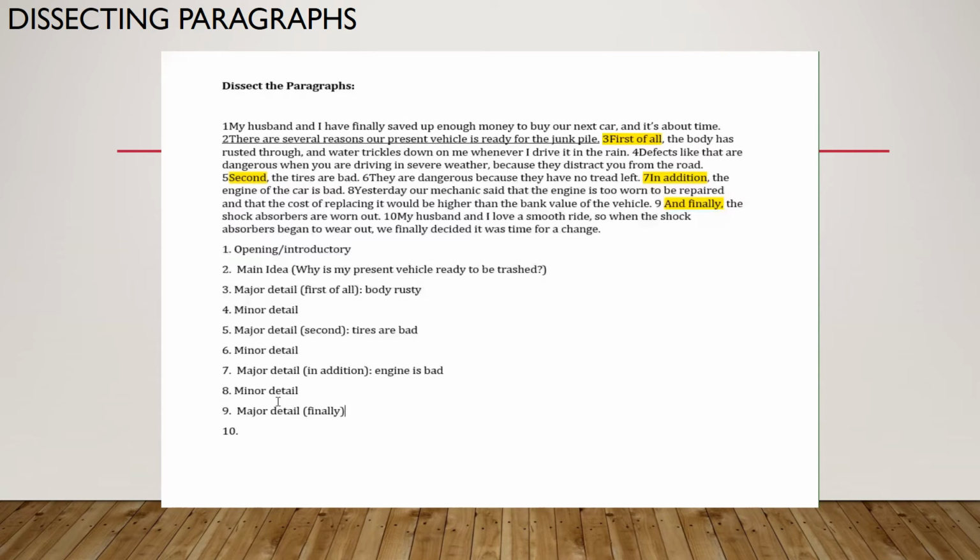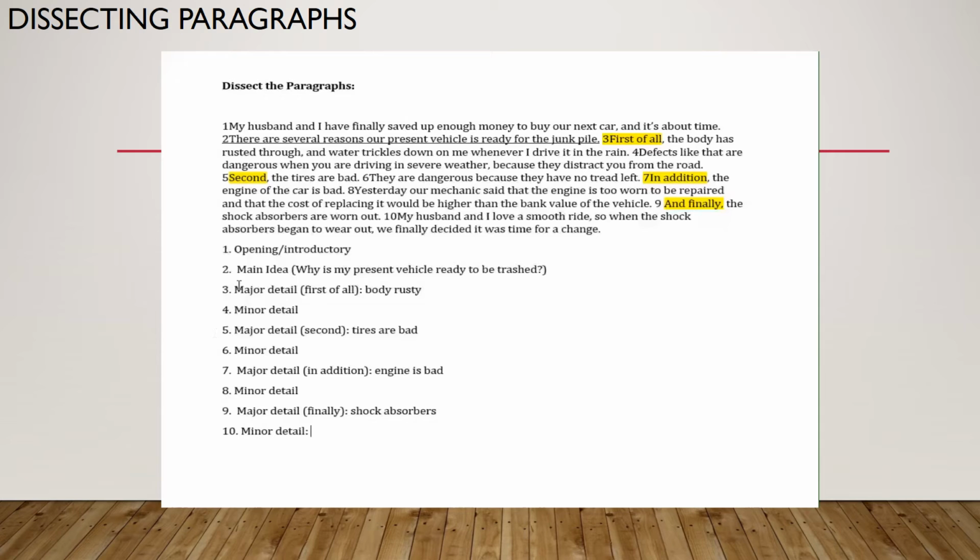That transition indicates major details. But we're no longer talking about the engine. We're actually talking about the shocks now. And sentence 10, my husband and I love a smooth ride. So when the shocks went out, we knew it was time to get another car. And so we're still talking about the shocks, and so that is a minor detail.